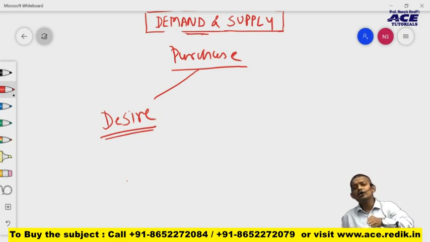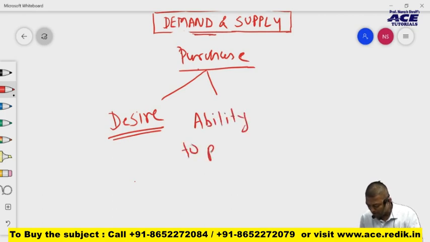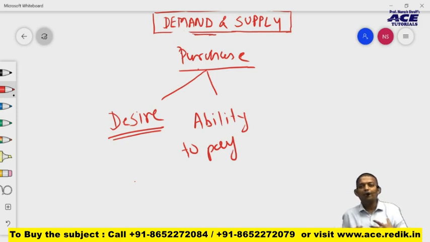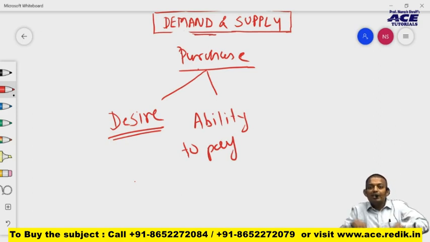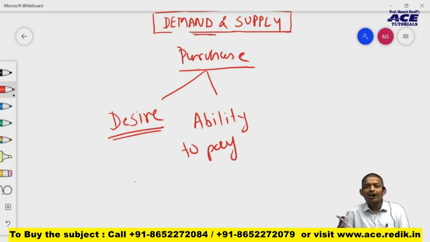Achha, whatever commodity we desire, can we buy it? We cannot buy it unless we have the ability to pay for it. In simple words, we have the economic power to pay for it, right? Unless we have money, we cannot buy that product. Suppose a person has a desire to buy an iPhone, but if he doesn't have those lakhs of rupees, he cannot buy it. And when he cannot buy it, this cannot become a demand. Acha, there is one more condition needed.